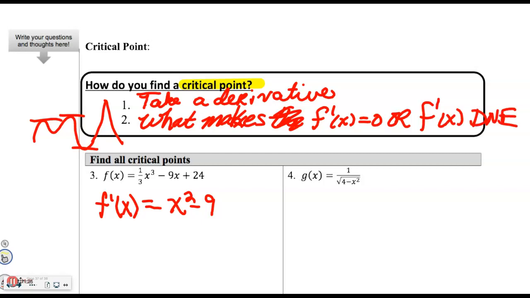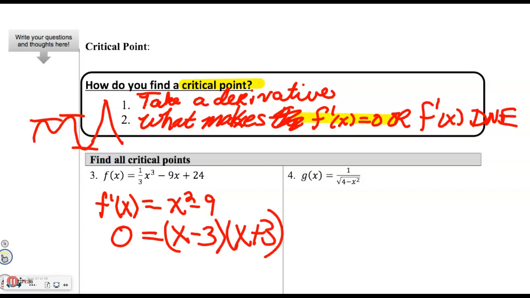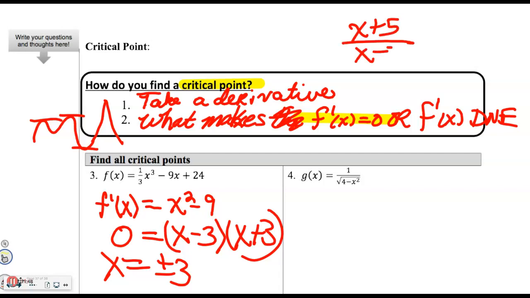Okay, for this one, we basically just set the derivative equal to 0, and if it's not a fraction, this one, it'll just factor nicely. And this one has 2 critical values, and I'm done. If I have a fraction, then I set the numerator equal to 0. So this has a critical value at x equals -5 if this was my derivative.